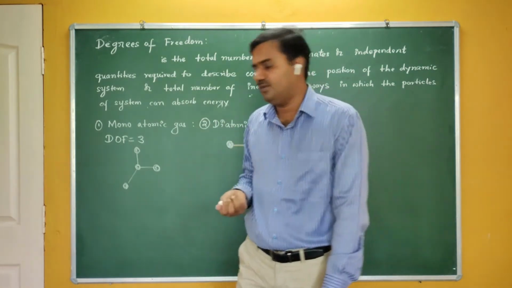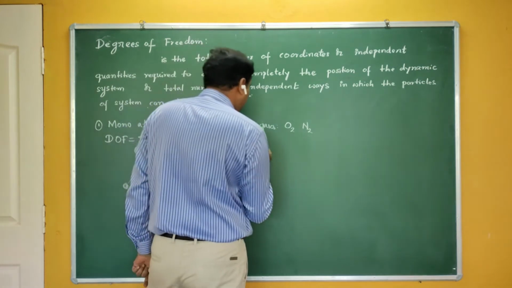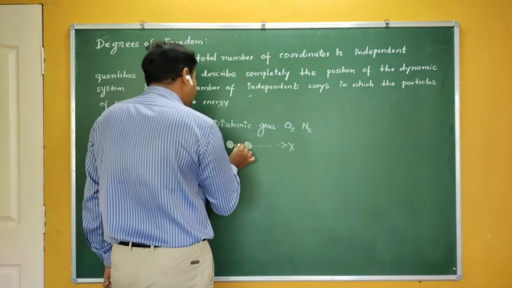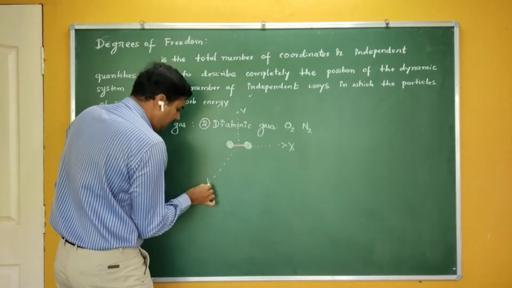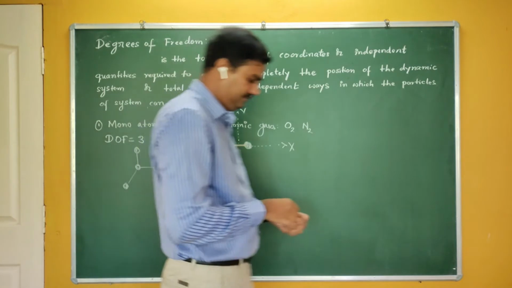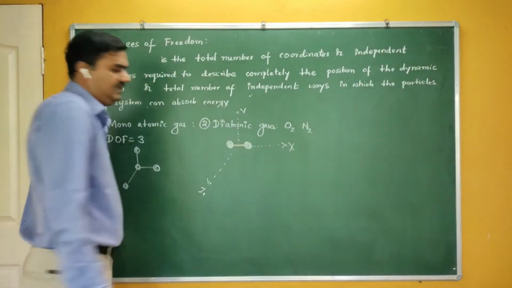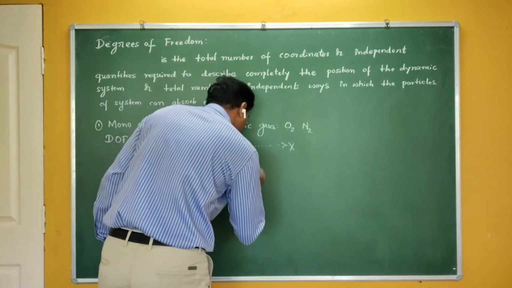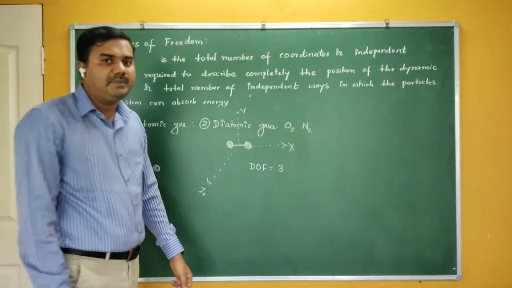But in case of diatomic gas molecules, now look at here. These diatomic molecules again can travel along the x direction, they can travel along the y direction, as well as they can travel along the z direction. They can travel along x, y, and z. So how many do they have? They have again 3 degrees of freedom.